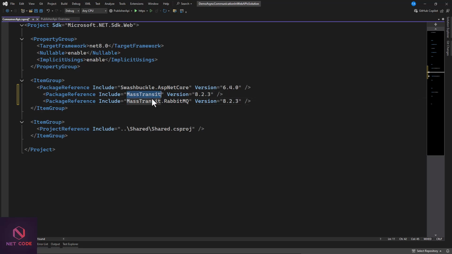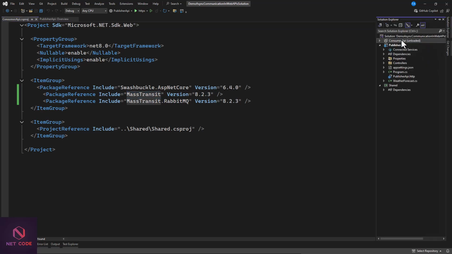So I have these 2 packages, MassTransit. This is the current version of 8.2.3. As I record this video, maybe you have higher than this or the same. Then you have RabbitMQ, and you need to install these 2 packages. Okay, so once I'm done, I'm going to reload project with dependencies.